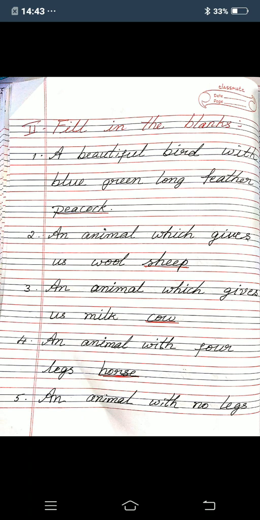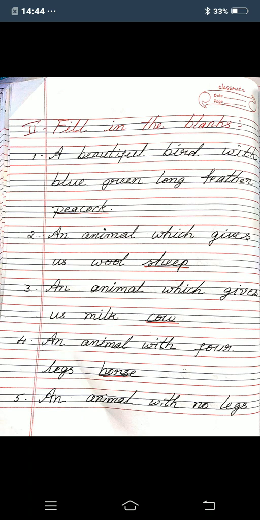Third one, an animal which gives us milk. Which animal will give milk? You must write in the dash, cow. Fourth one, an animal with 4 legs. In the dash you must write horse. Fifth one, an animal with no legs. Which animal has no legs, children? That is snake.